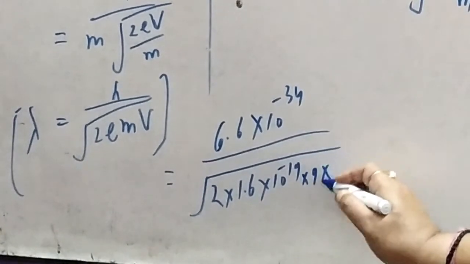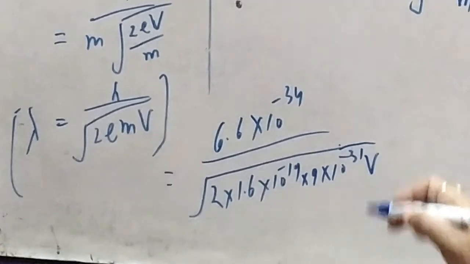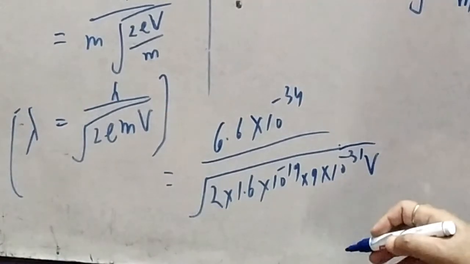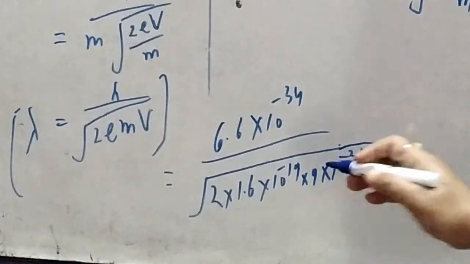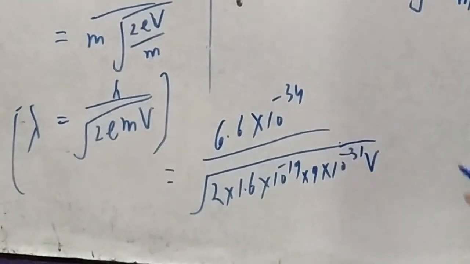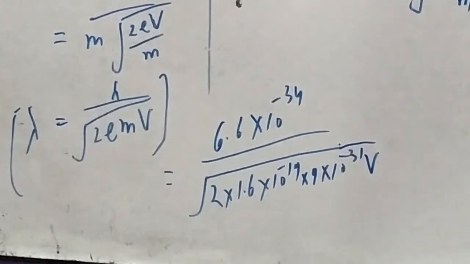Mass of the electron is considered to be 9 into 10 to the power minus 31, into V. Although we have taken some approximation, like 9.1 is taken as just 9 for the mass of the electron, and there is no change for V. When 19 and 31 club together, we have 50. 10 to the power 25 taken out, that means it becomes 10 to the power minus 25 in the denominator.